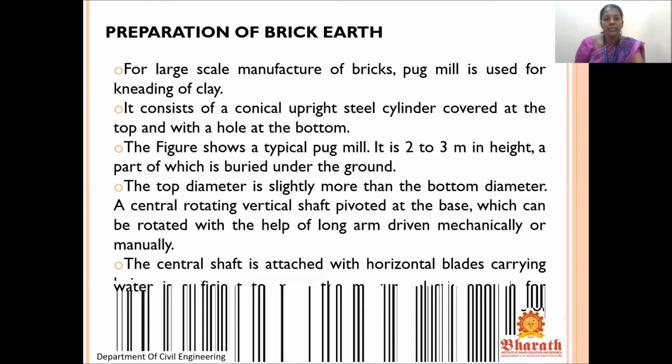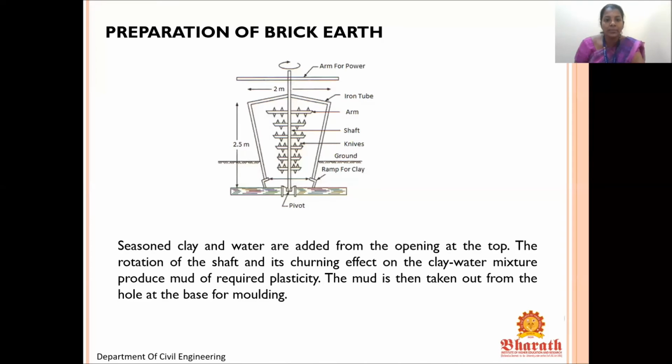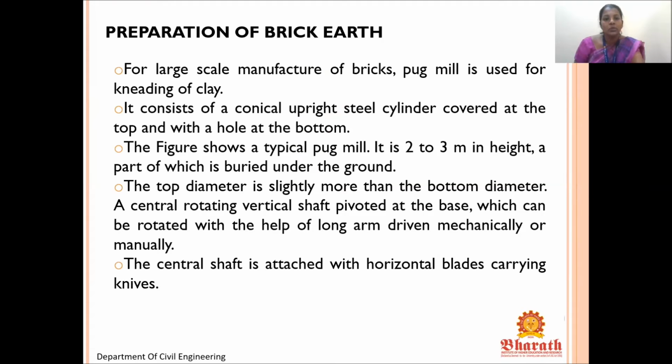So this figure shows a typical pug mill. Here you can see the pug mill has been shown. It is 2 to 3 meters in height and part of it is buried under the ground. The top diameter is slightly more than the bottom diameter.